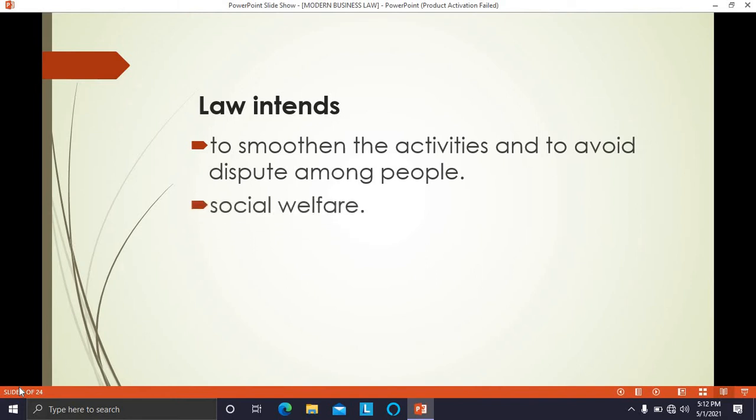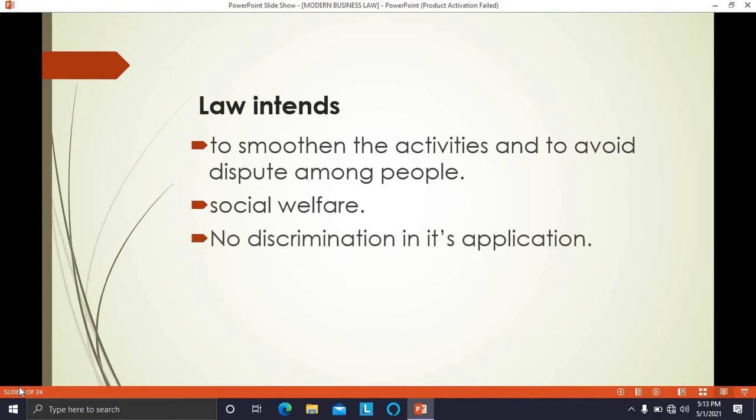Then law sees that there should be social welfare. If disputes or problems which arise between human beings are not solved, we will not feel safe and secure in society. Law sees that those problems should be solved and there should be social welfare in society.